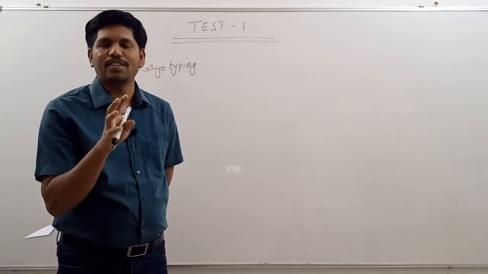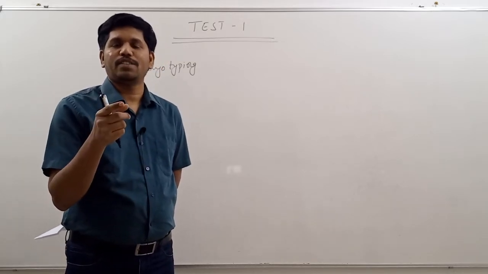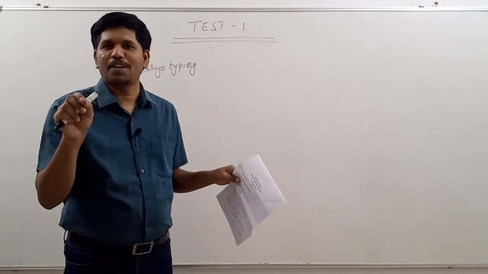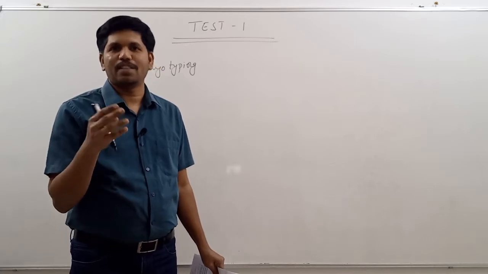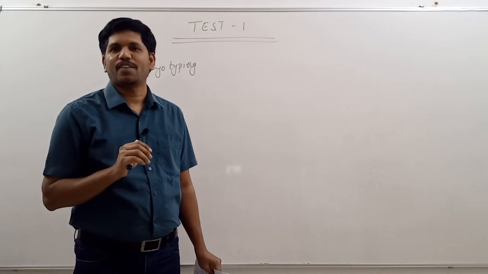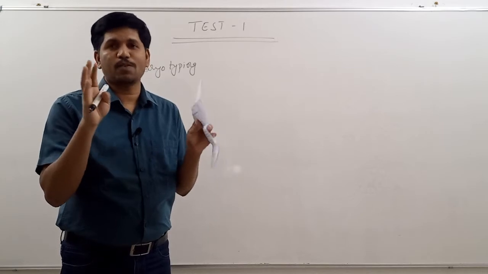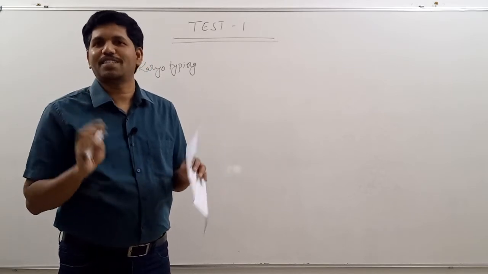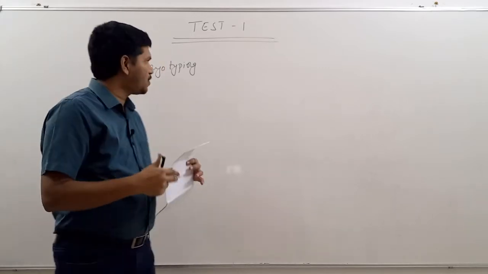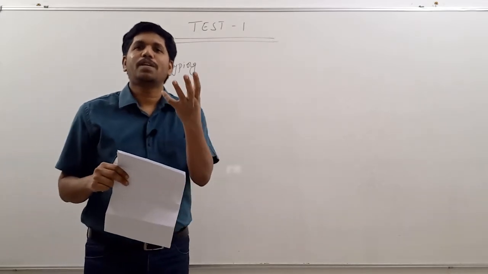But whenever you are writing the answer, your answer must be comprehensive. For a long answer question, there will be specificity. In the long answer question, they won't give directly the name karyotyping. They will ask, explain the significance of karyotyping, or should cross cousin marriages be banned in India? Then in that question there is a lot of specificity. They are asking specifically one question on the ban of cross cousin marriages. Then you have to give the relevant answer. Understood? Whenever the question is open-ended, you can write anything, but your answer must be comprehensive.